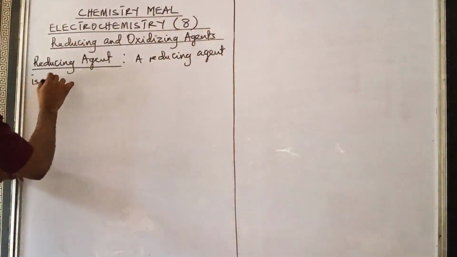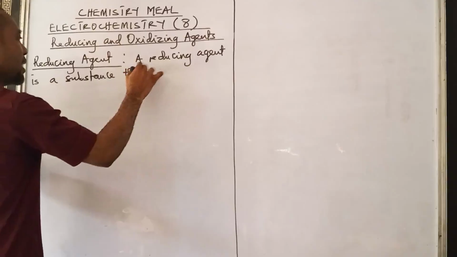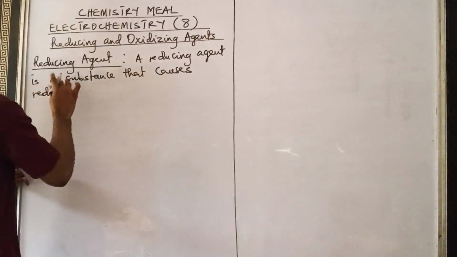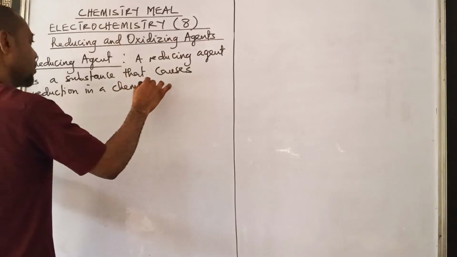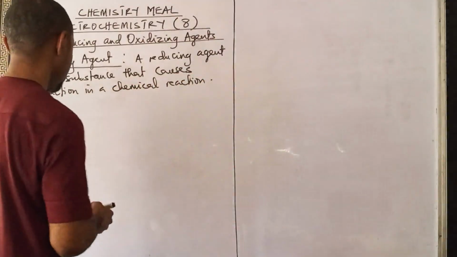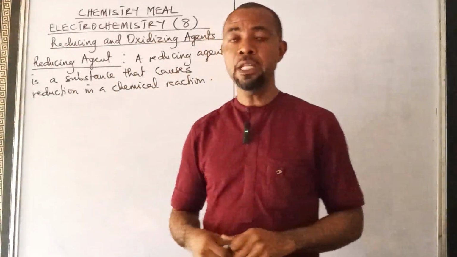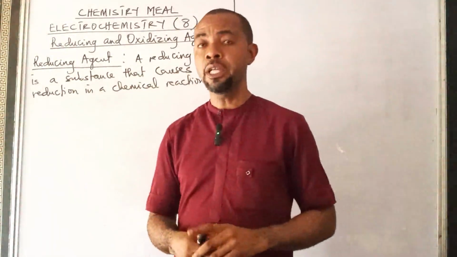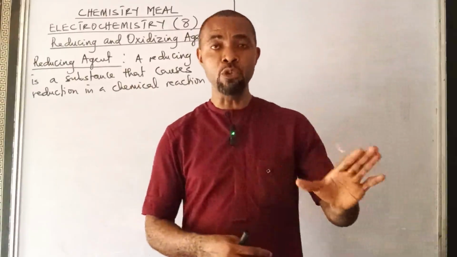is a substance that causes reduction in a chemical reaction. So any substance that causes reduction in a chemical reaction is said to be what? A reducing agent. That means a reducing agent has ability to reduce other substances.